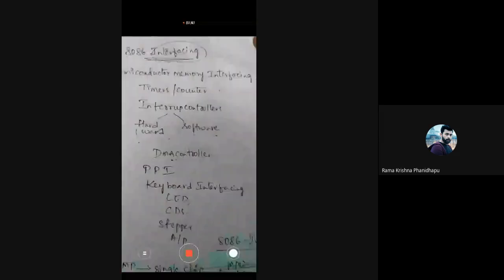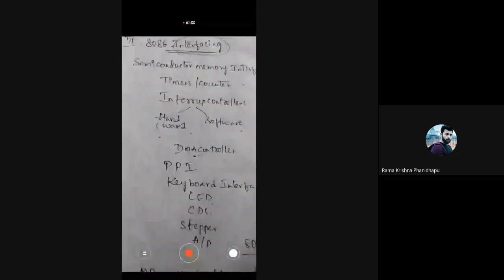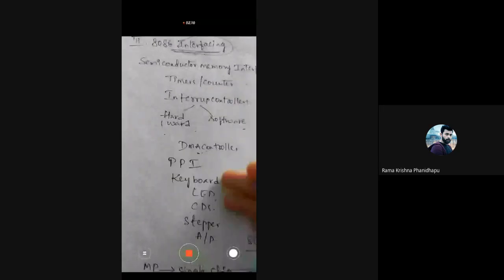Your unit is 8086 interfacing. In this, we will connect different types of devices with 8086. We will interface memory devices, timers and counters, and programmable peripherals. We will interface a keyboard. You can interface LEDs, LCDs, stepper motors, converters, etc. How we interface these with 8086 is your unit.